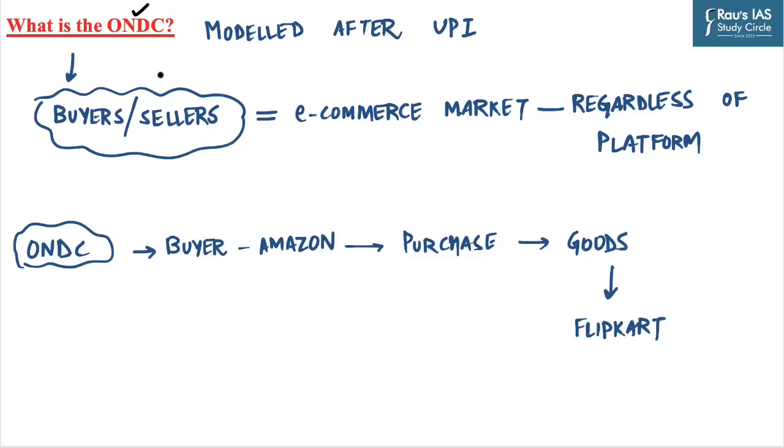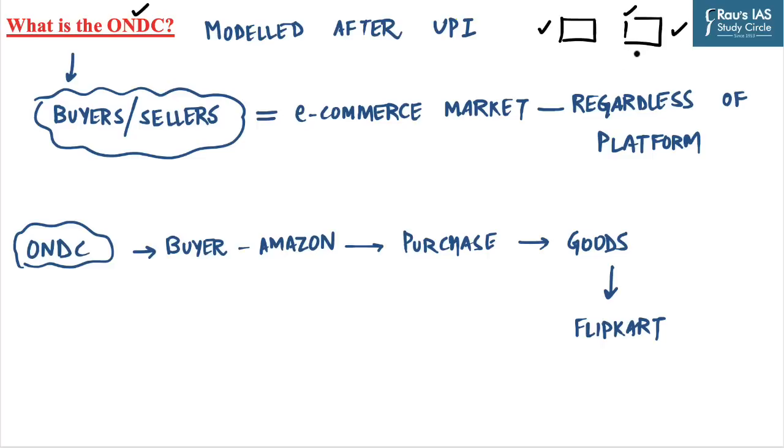The government wants to change the fundamental structure of the e-commerce market from the current platform-centric model to an open network model. Now, what is this platform-centric model? Amazon and Flipkart are two e-commerce players, and they have their own platform to sell the items to the public. It is called the platform-centric model.